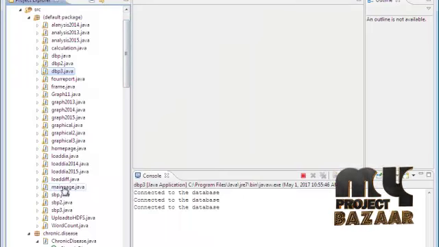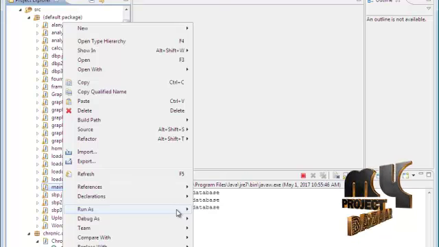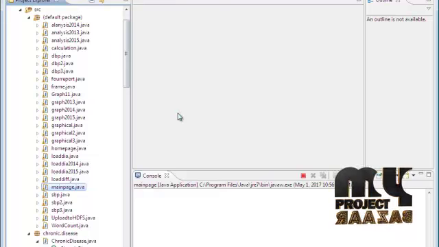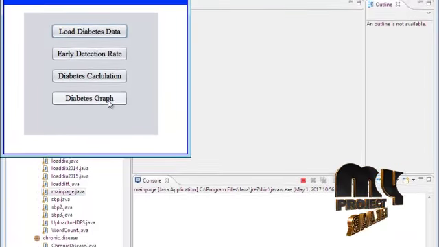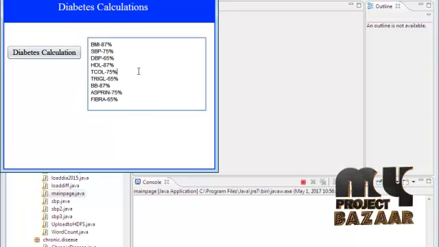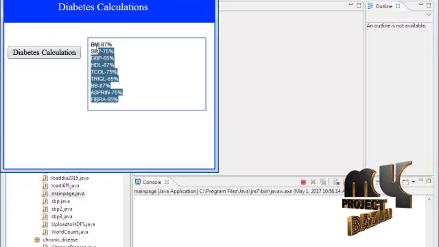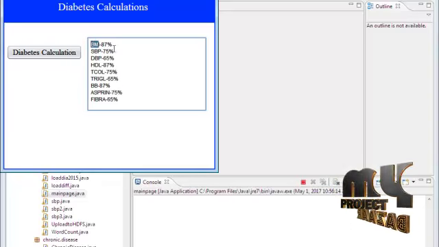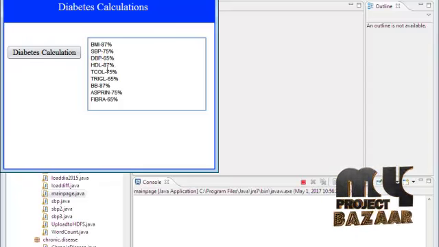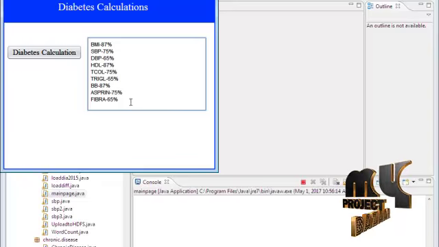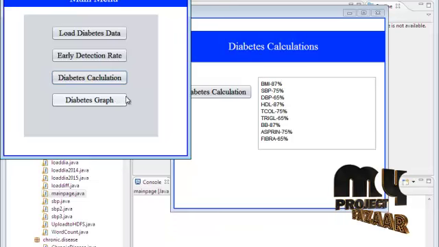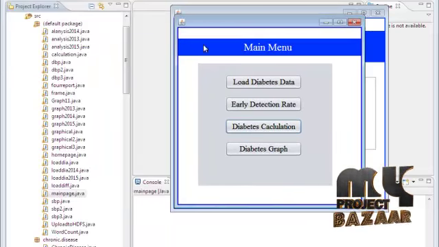So go to our main page. Here are runners Hadoop. So click this VMware server version. So it is in diabetes calculations. It is the total level of calculation of the 2013, 14, 15 related dataset information: BMI body mass level, SBP systolic blood pressure level, DBP diastolic blood pressure level, HDL, T coli, and BP level. All of the information can be displayed in this dataset calculation. It is the diabetes set graph that can be displayed in this field.